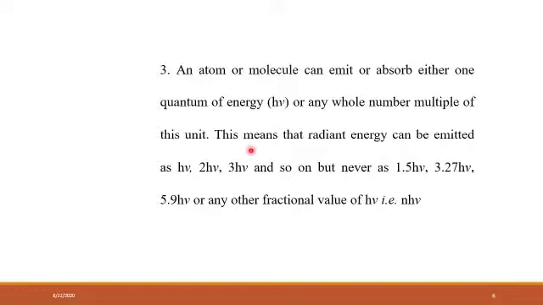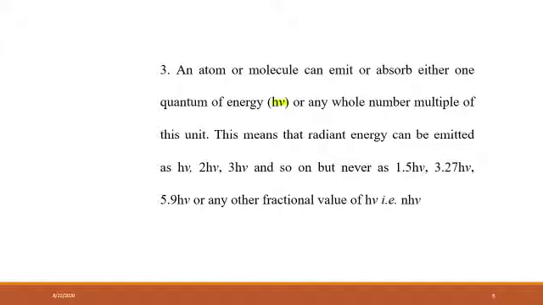Now the third conclusion that Max Planck has drawn is that an atom or molecule can emit or absorb either one quantum or any whole number multiple of this unit. What is the meaning of this? An atom or molecule can emit or absorb, in an emission spectrum or absorption spectrum, either one quantum of energy. One quantum of energy is considered to be h nu,